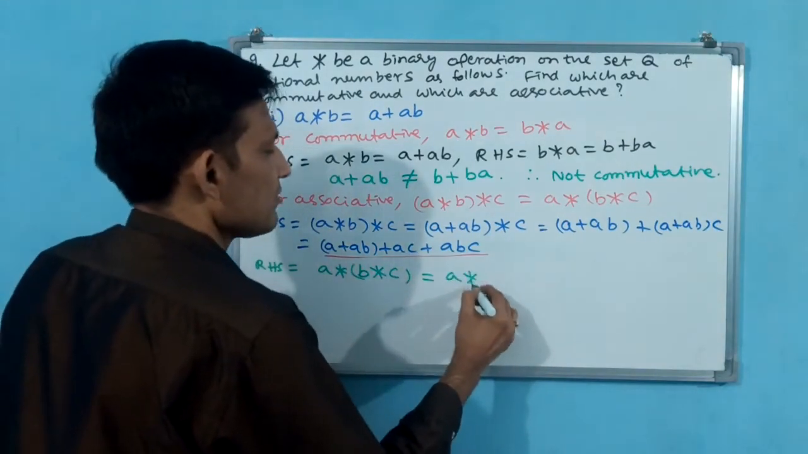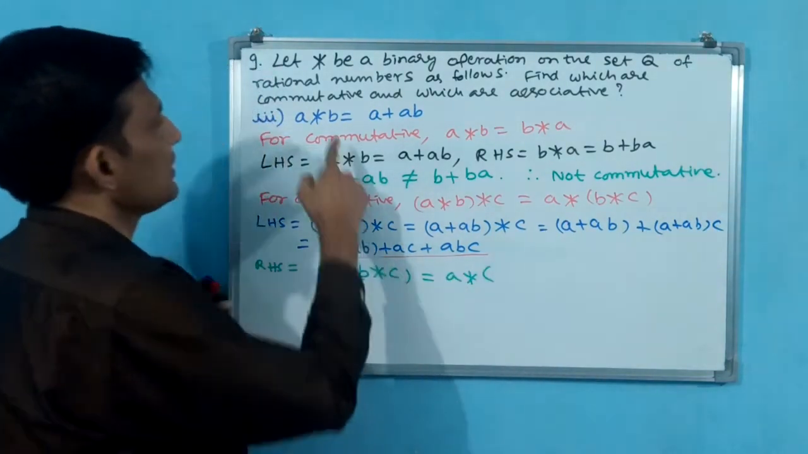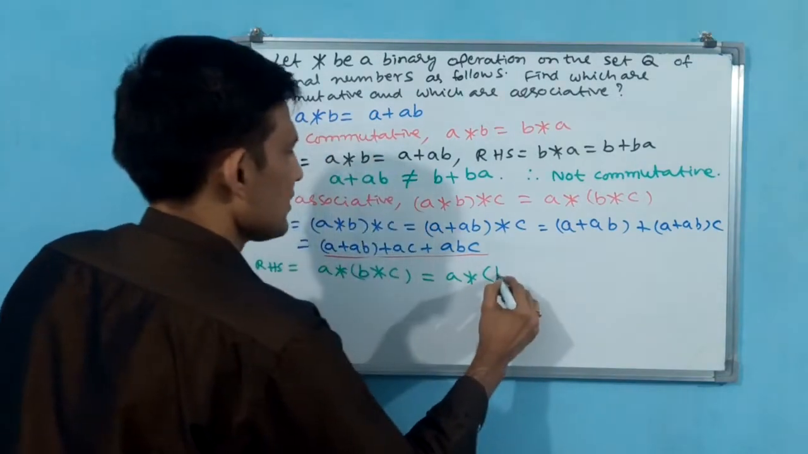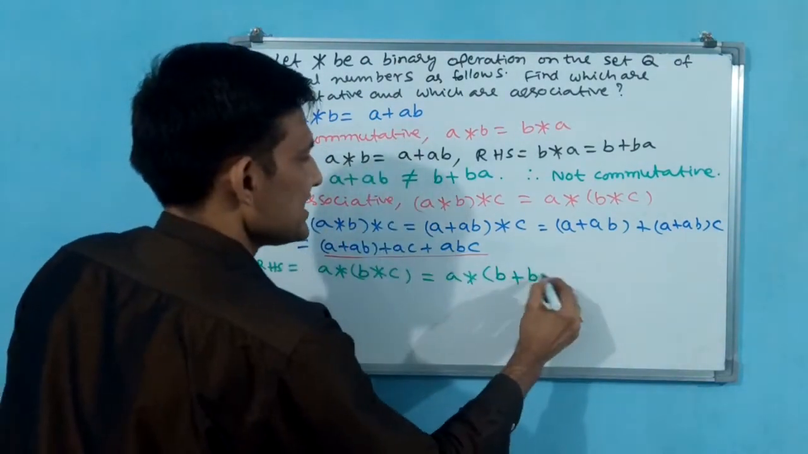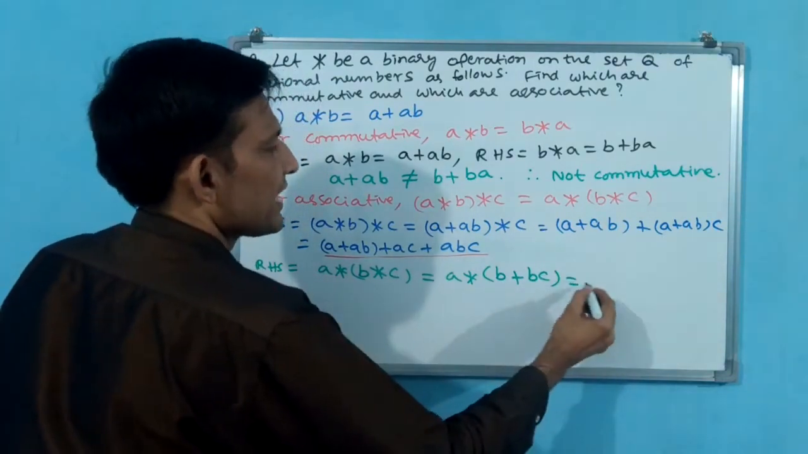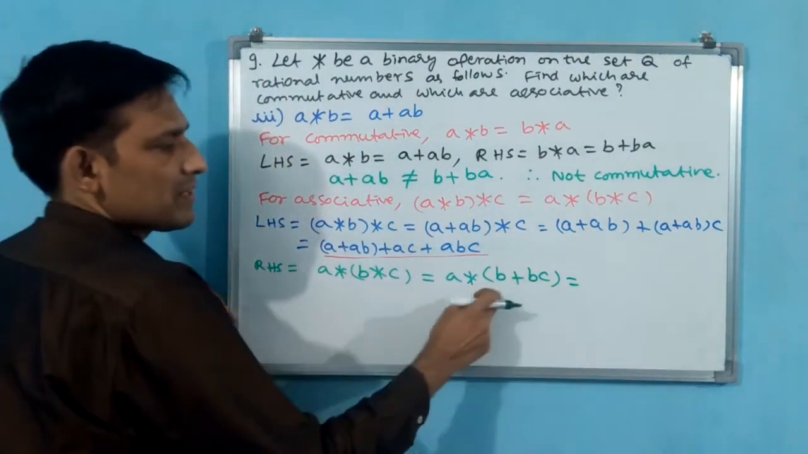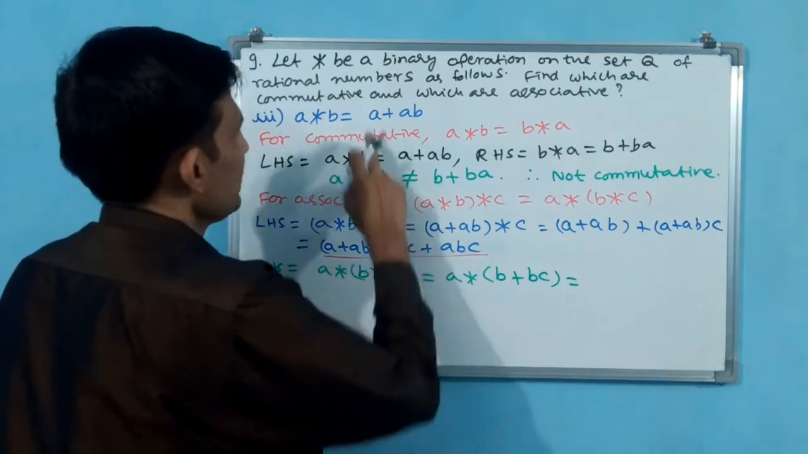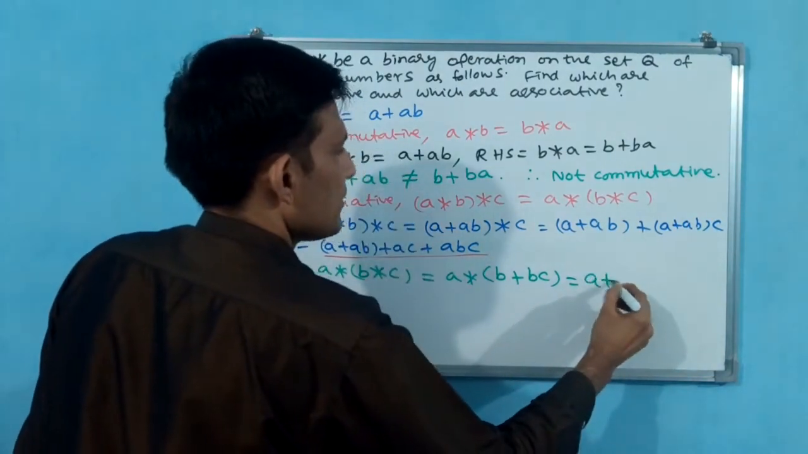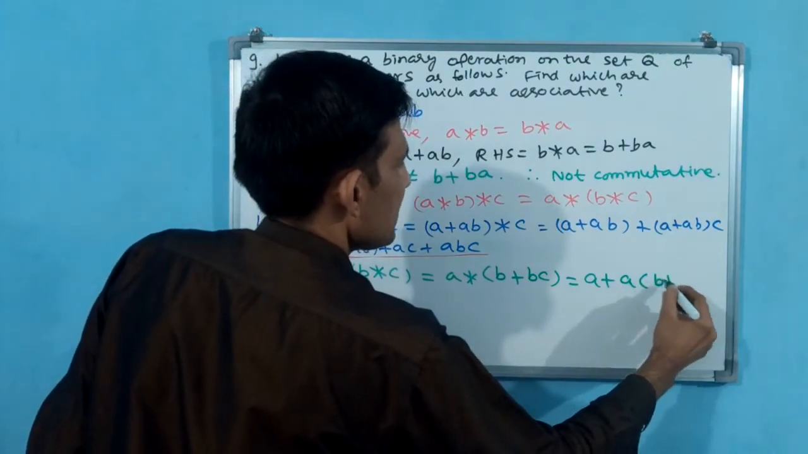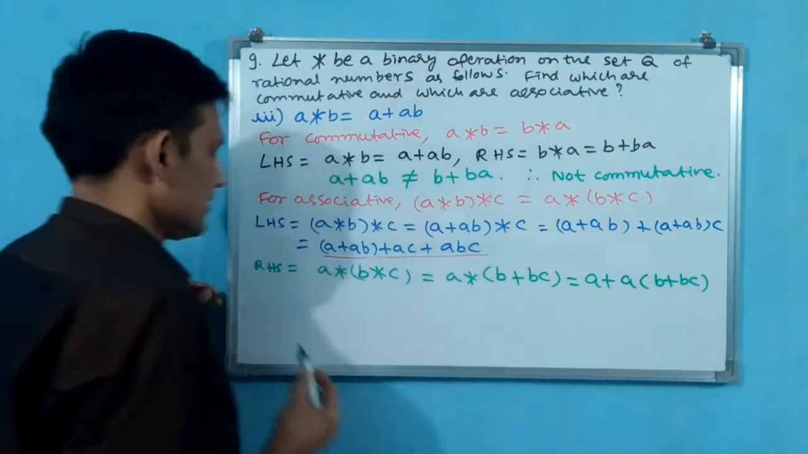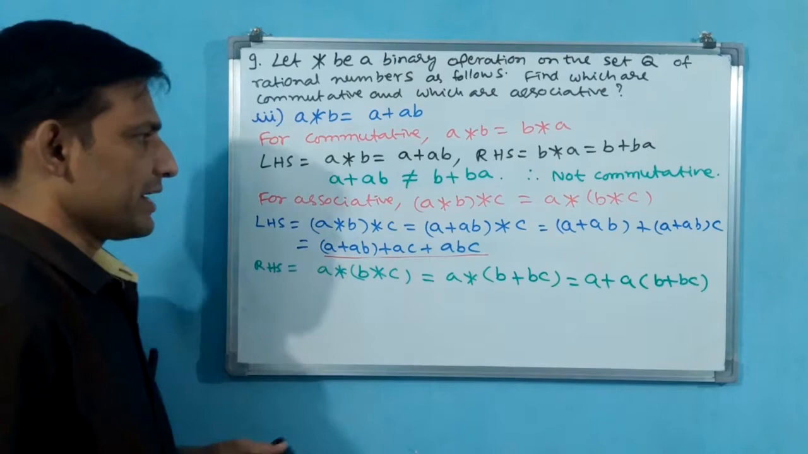A star will be like this only, but B star C, how much will it come? B first you have to come plus BC. AB means BC. Okay. Again now you see, now it has become B and A. A, okay, plus AB. That means A into B plus BC. That you have to keep in your mind.